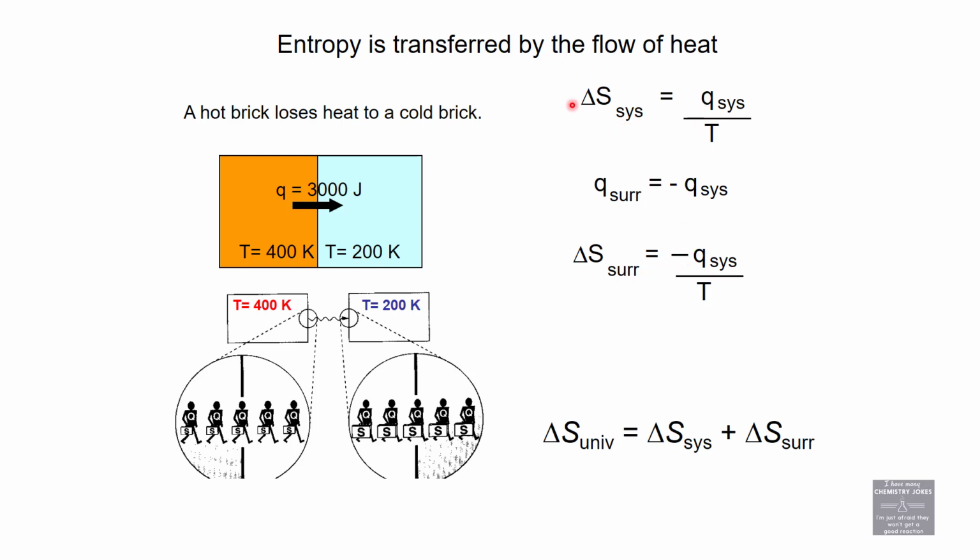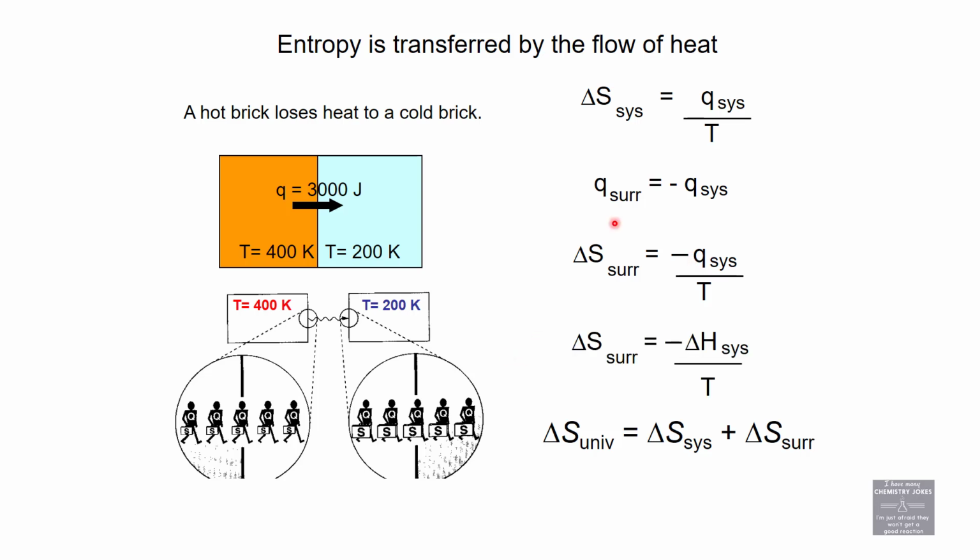So I can say delta S of the system, that's somewhat easy to measure, is equal to Q system over T. I'm not really going to do much with that. But delta S of the surroundings is related to negative Q of the system. What's lost by the system is gained by the surroundings and vice versa, over T. You may remember that when you talked about Q and calorimetry long ago, that's related to delta H.